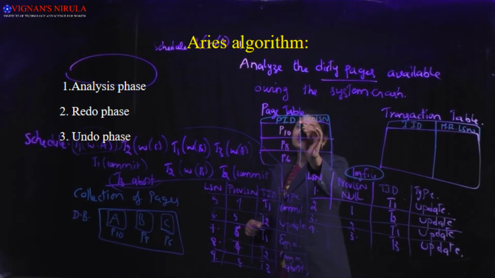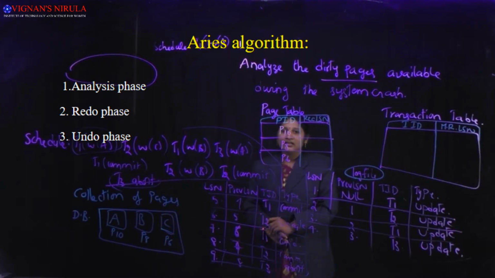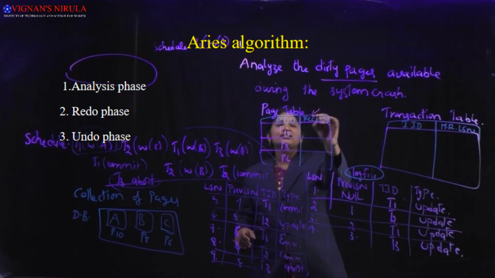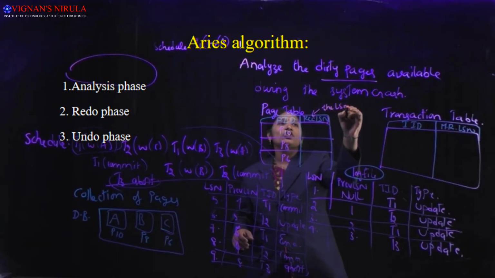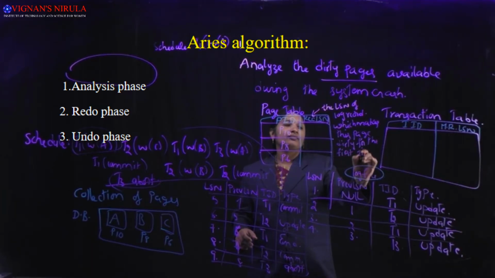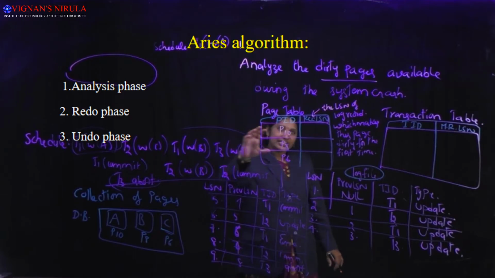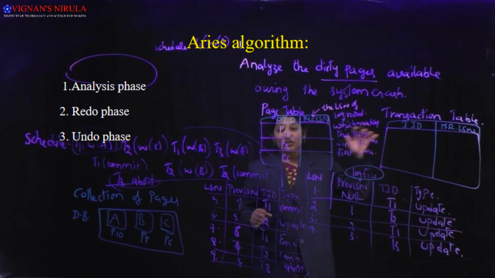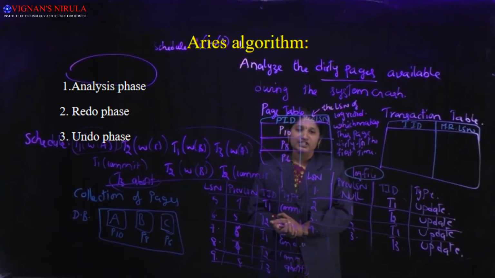The next column in the page table is rec LSN. The rec LSN indicates the LSN of the log record which makes this page dirty for the first time. That log record number has to be given as the rec LSN.